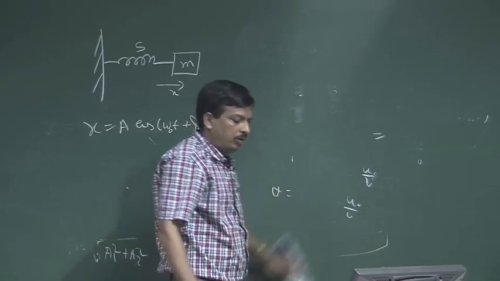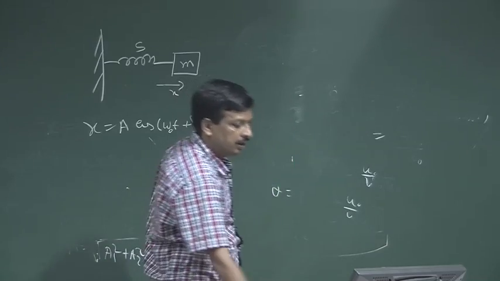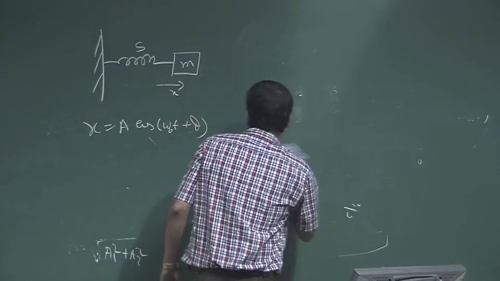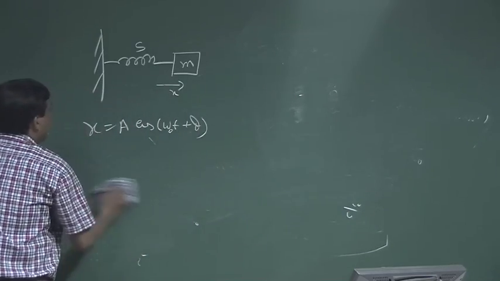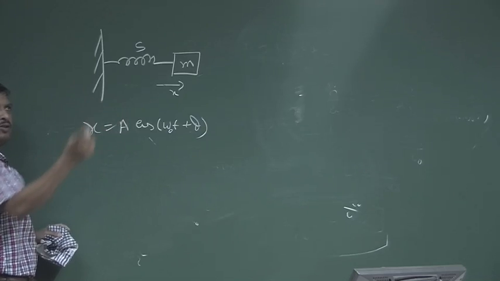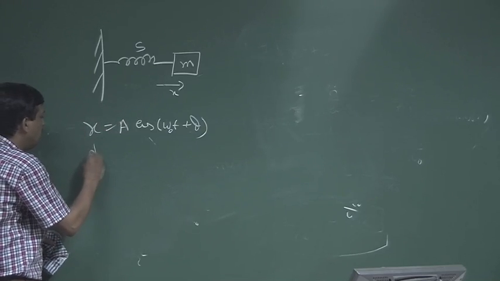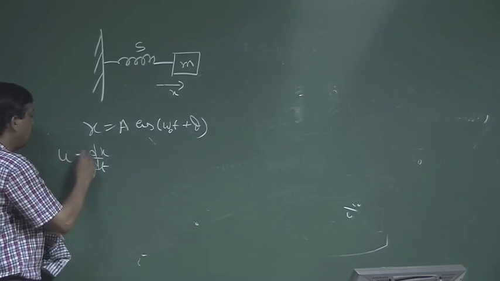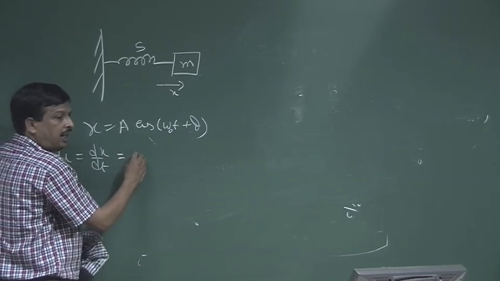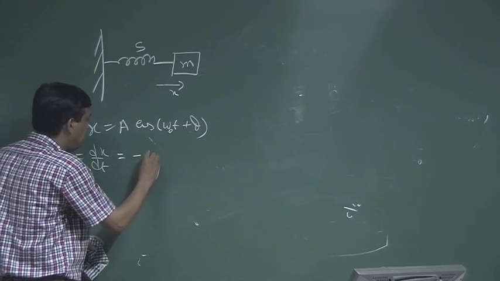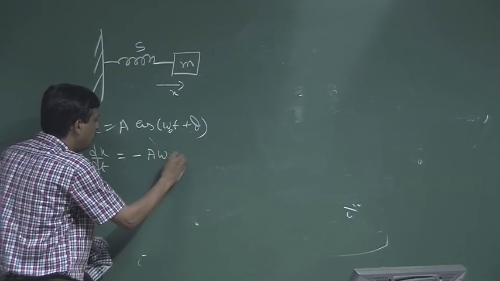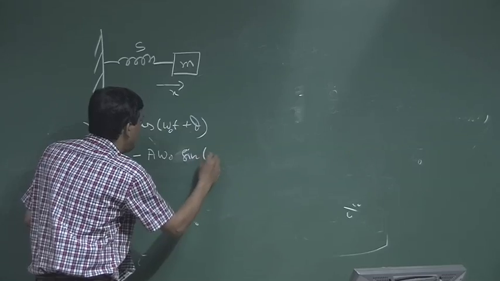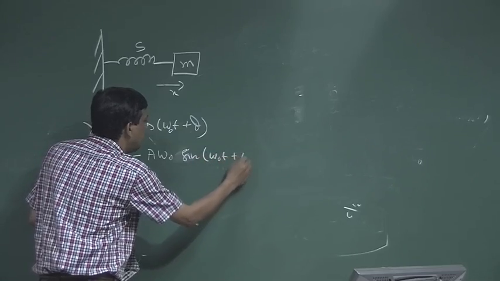Understand? Now, this is x, then what is u? I will use this later on also. If I want to find the u, it is nothing but dx by dt, which is the speed. So I can say minus A omega 0 sin of omega 0 t plus phi.